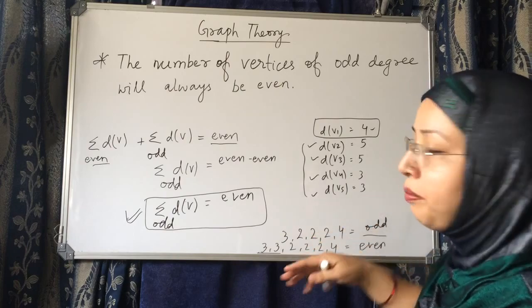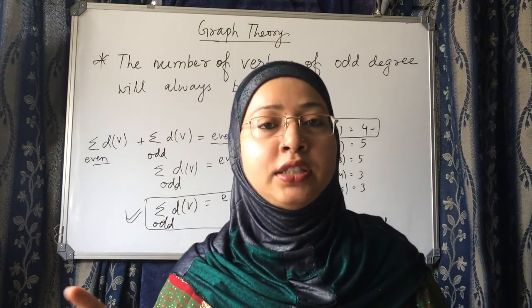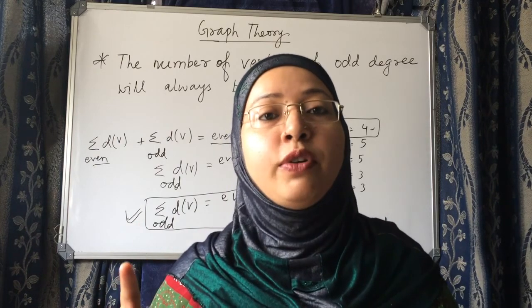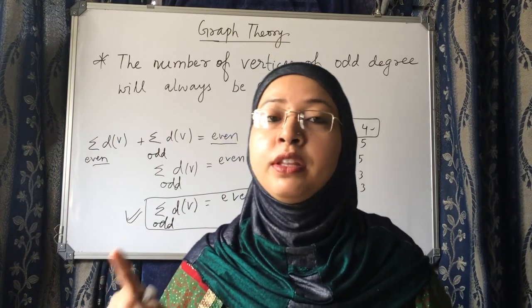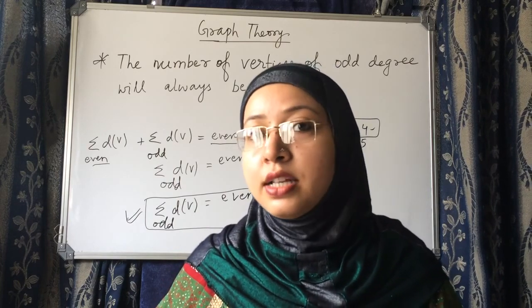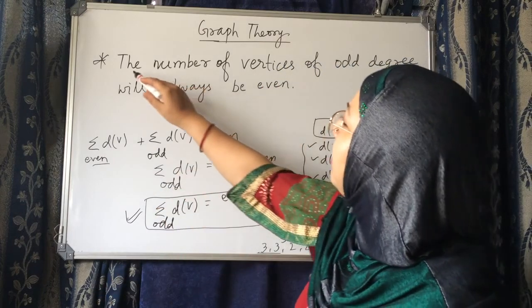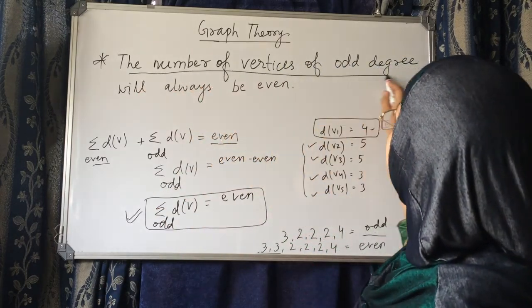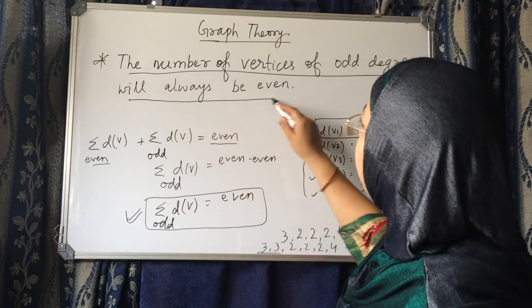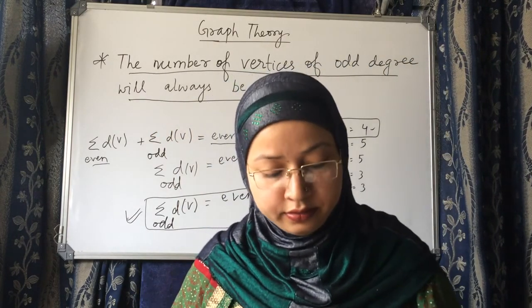Many even numbers and one odd number will make the sum odd, but we want the sum to be even. Therefore, the number of vertices whose degrees are odd should always be even. The number of vertices of odd degree will always be even.